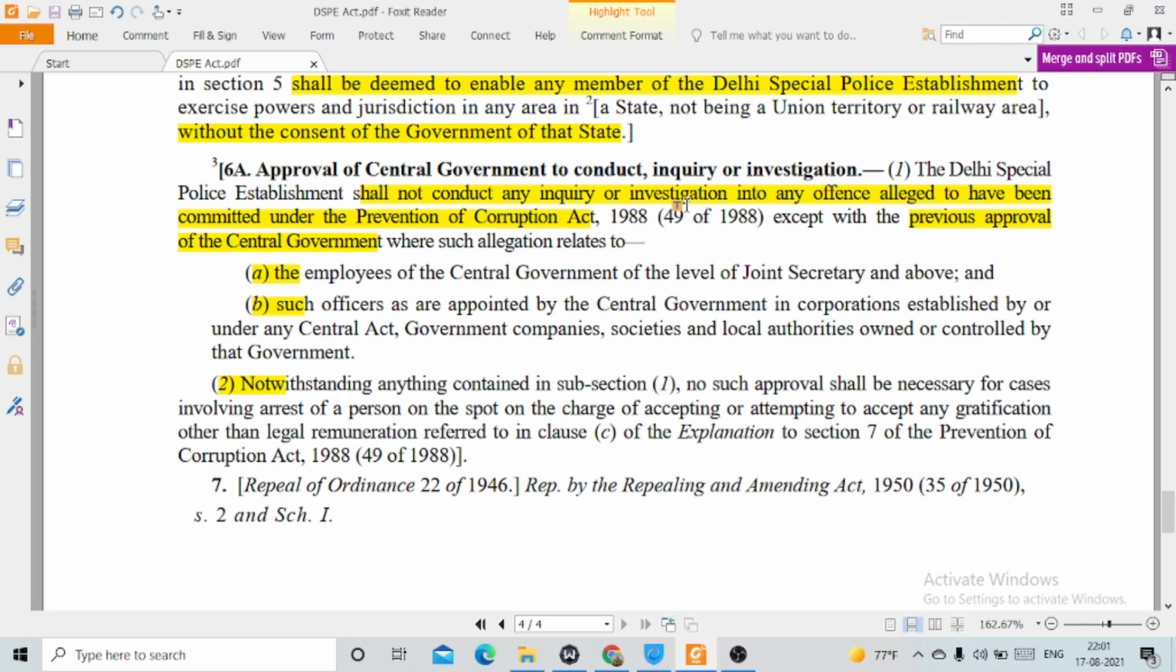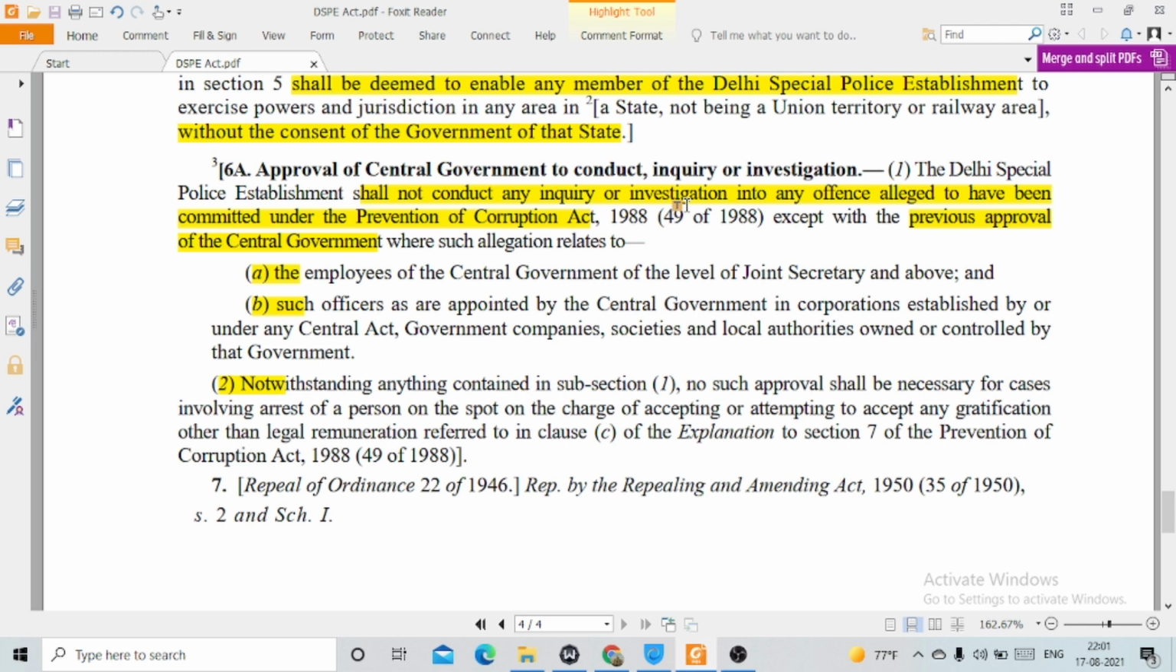Clause B, such officers as are appointed by the central government in corporations established by or under any central act, government companies, societies and local authorities owned or controlled by that government. And subsection 2 is actually a notwithstanding clause, and it says notwithstanding anything contained in subsection 1, no such approval shall be necessary for cases involving arrest of a person on the spot on the charge of accepting or attempting to accept any gratification other than legal remuneration referred to in clause C of the explanation to section 7 of the Prevention of Corruption Act. So it actually creates an exception.